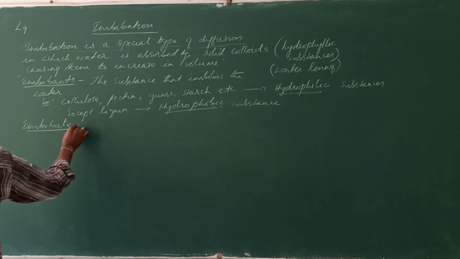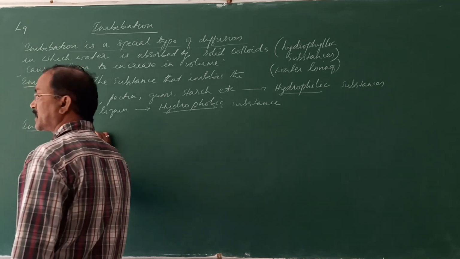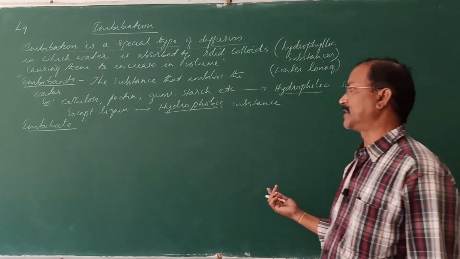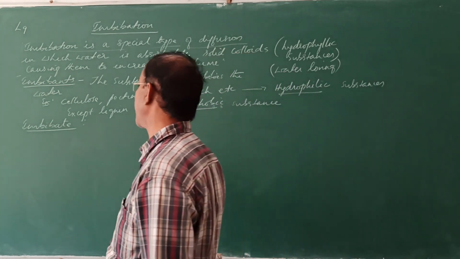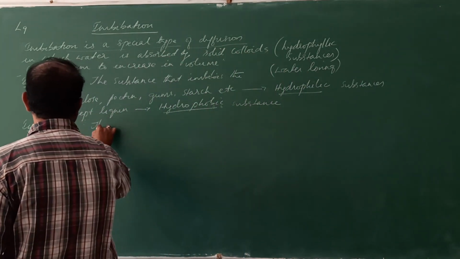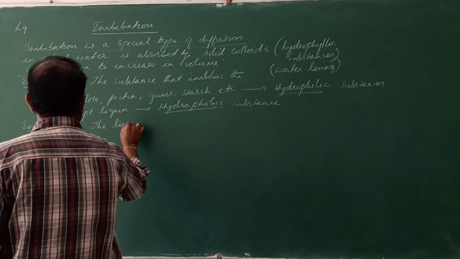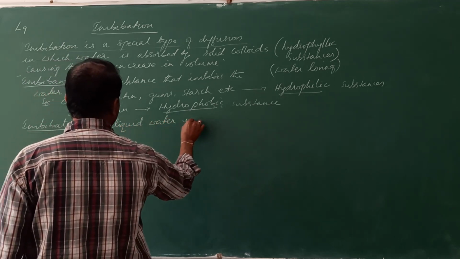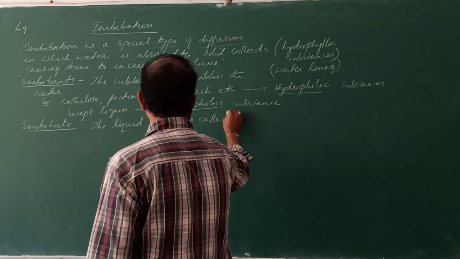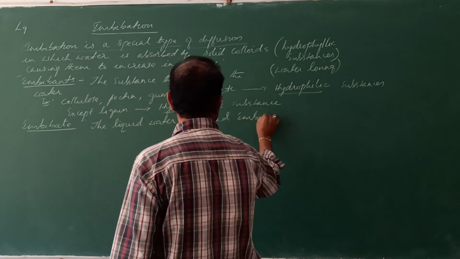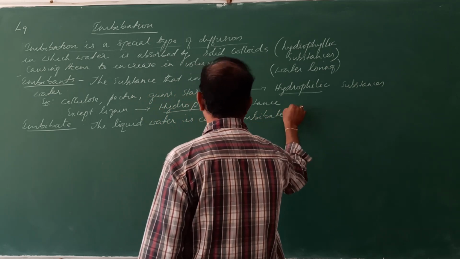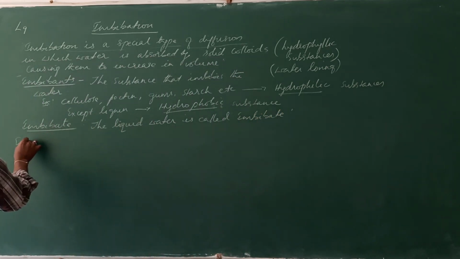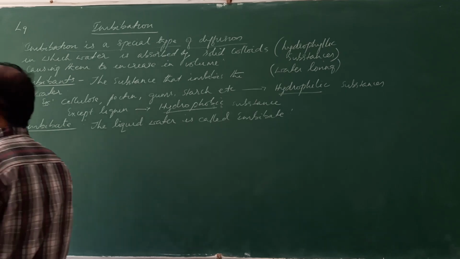Water is absorbed during imbibition that results in swelling. That liquid water is called imbibitate. Understand?